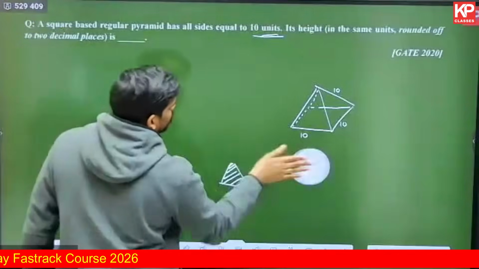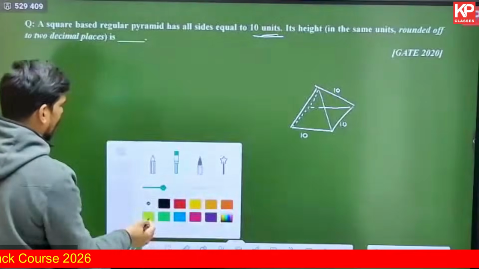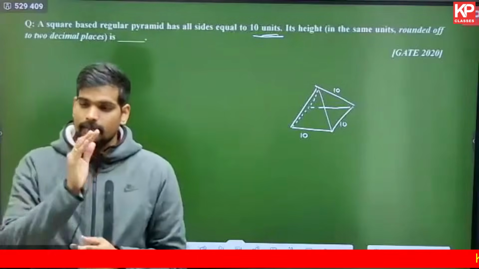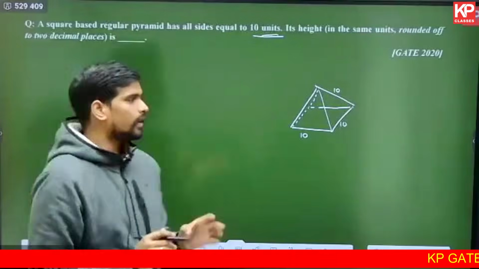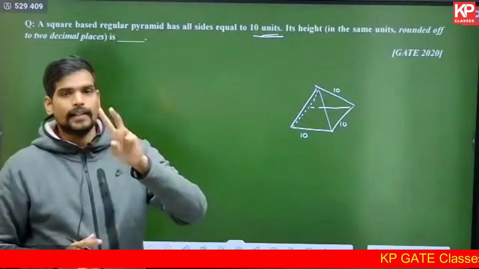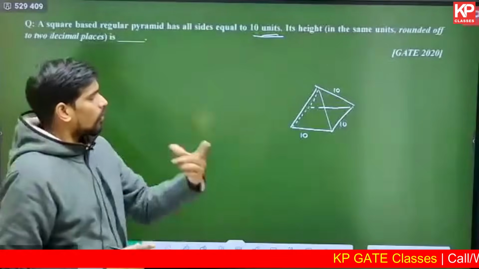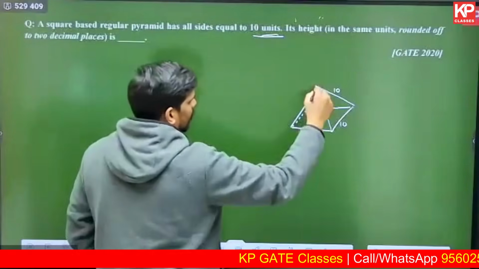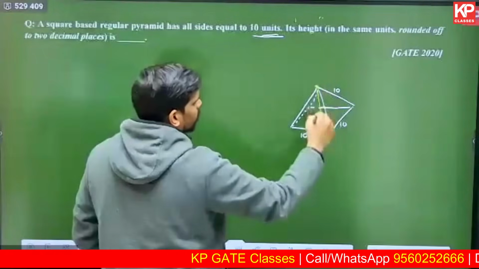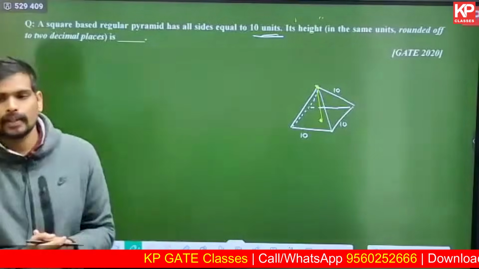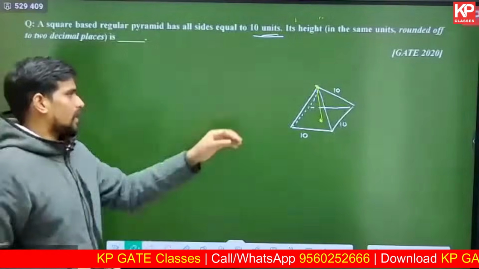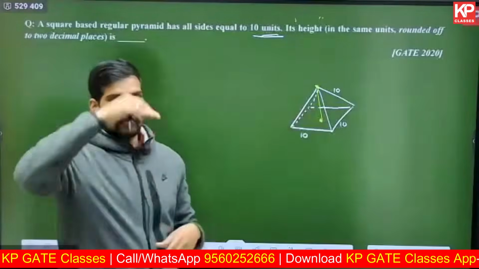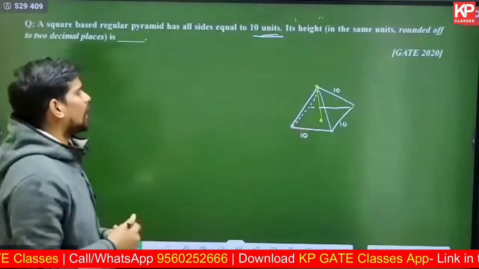So in this question, the given solid is something like this. They're asking us the height of it. Whenever the question mentions height, remember they're talking about the space height. For a solid, there can be space height and slant height both. Here they're talking about the space height, because by height we always mean space height. Space height is this vertical height from the tip to the base. That's called the space height of the pyramid, which is the vertical perpendicular distance from the tip to the base. If you drop a perpendicular from the tip, that height is called the space height.